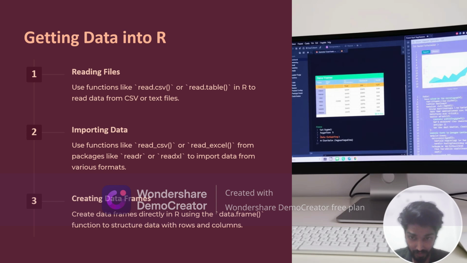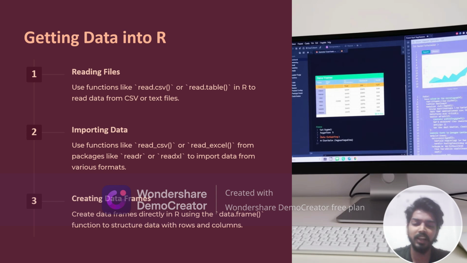Importing data: use functions like read.csv or read_excel from packages like readr or readxl to import from various formats. Basically, the read.csv function and the read_excel function come from packages. The read.csv function is from the readr package, and the read_excel function is from the readxl package. Every function has its own package, so you need to figure out which package contains the function you want to use.